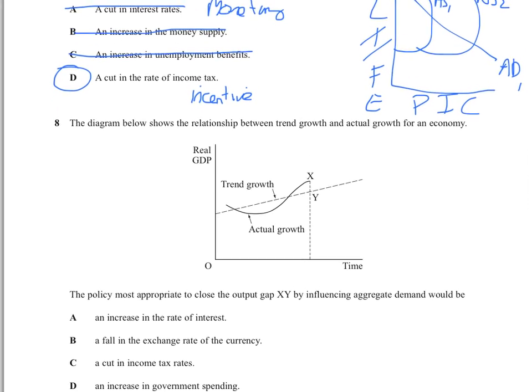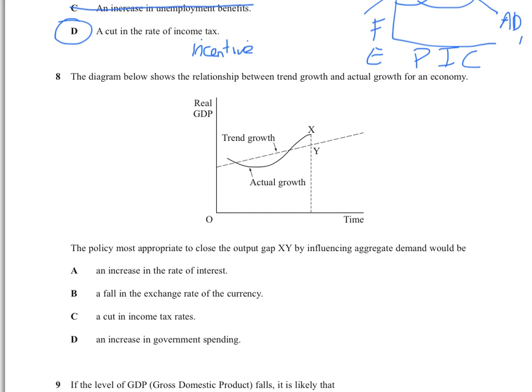Right, question number 8. Oh, I like this sort of question. Now, this graph, remember, has the trend rate and the actual rate. Now they're trying to screw you over here, right? The output gap is XY. It's between this bit and this bit, but because it's only halfway, some people get confused. So I normally draw this on because I know this is above the line. I know this is a positive. I'm never sure how to spell positive. Anyway, a positive output gap.